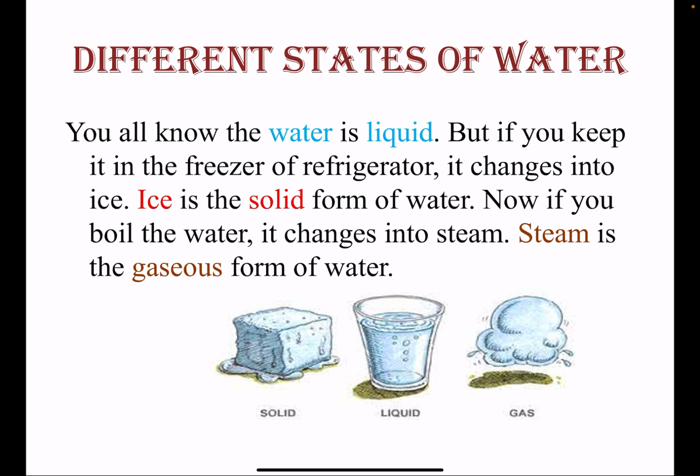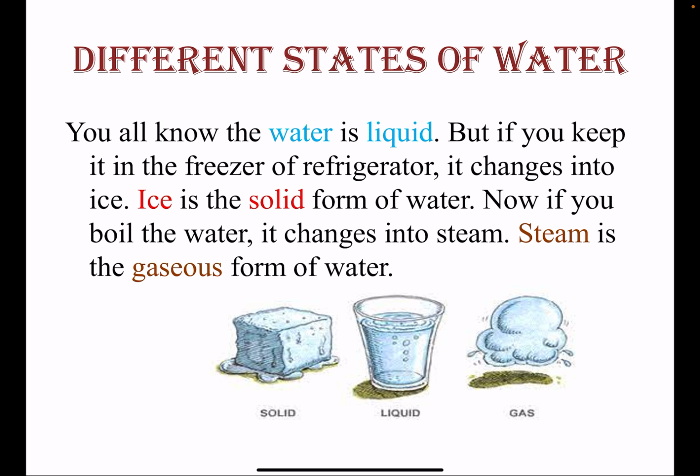And if you boil this water, like early in the morning, your mother boils water for making tea. So we boil water, and you must have seen that when water starts boiling, steam comes out. That means the liquid form of water has changed into its gaseous form. Okay? So steam is the gaseous form of water.